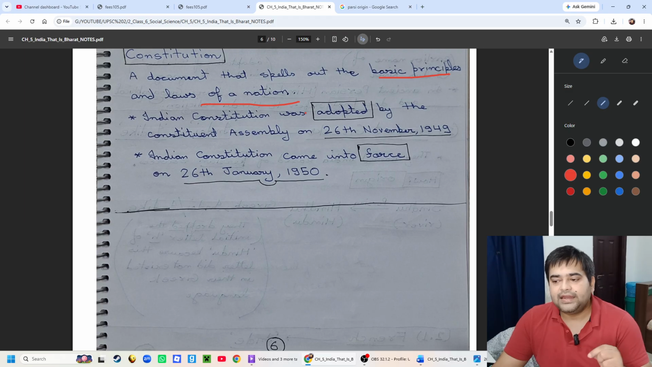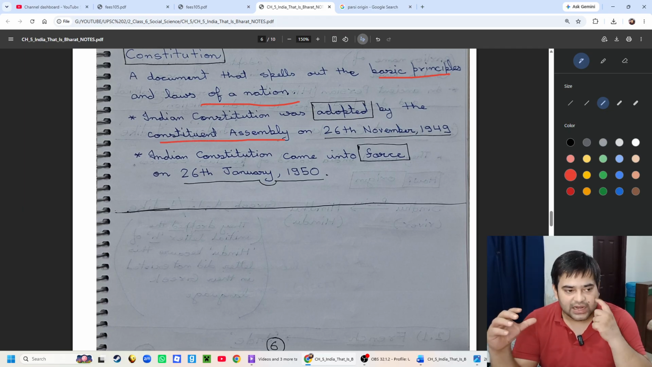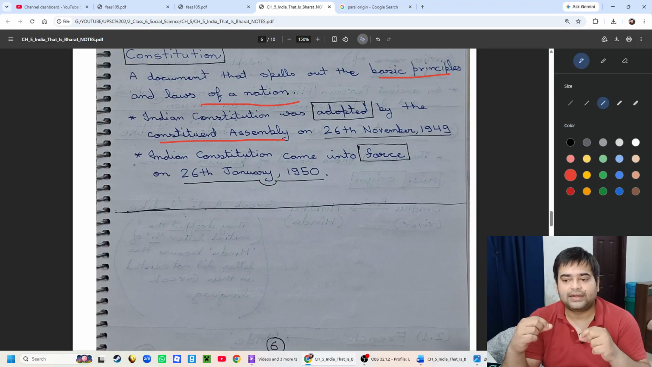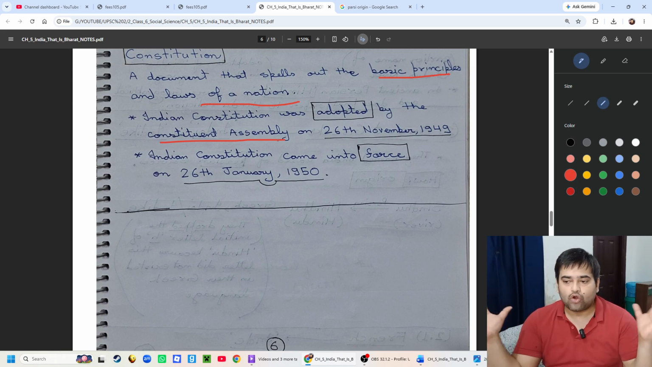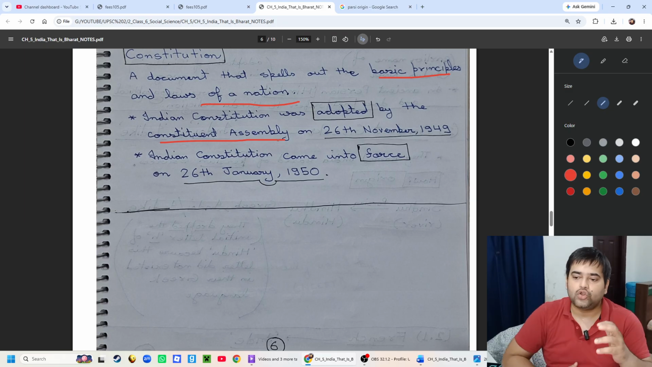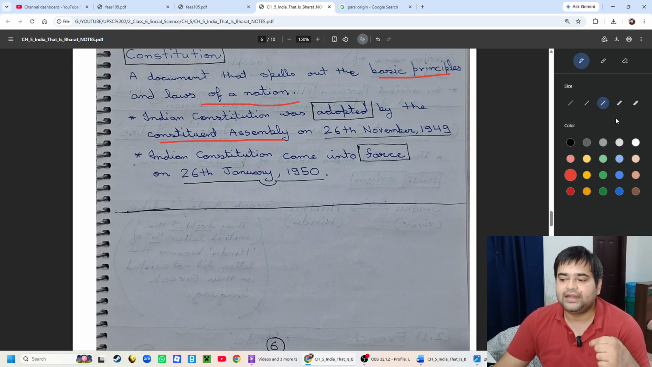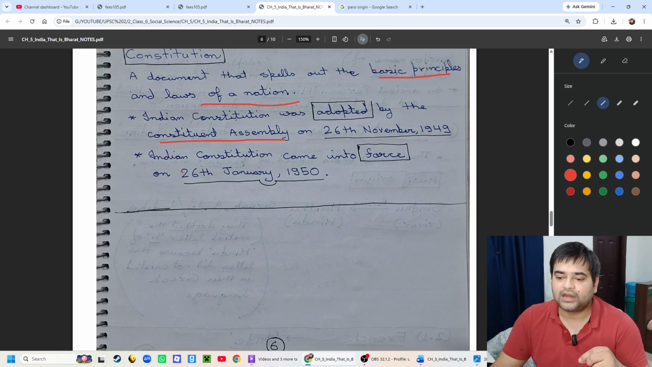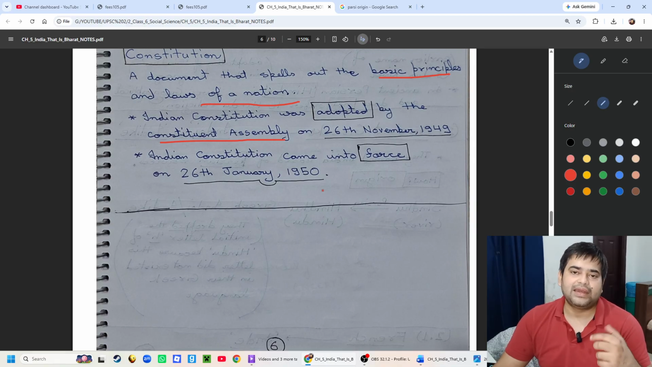As I just mentioned, the Indian Constitution was adopted by the Constituent Assembly. The Constituent Assembly was a group of people, we will study about it later, who wrote the constitution. To write the constitution, the Constituent Assembly was formed, and it adopted the Indian Constitution on 26 November 1949. So the final constitution was adopted on 26 November 1949, but the Indian Constitution came into force on 26 January 1950.